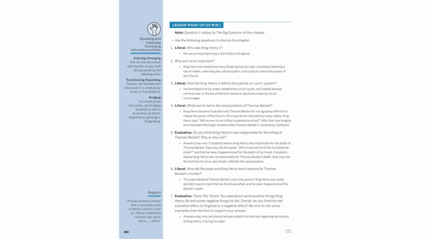King Henry II was pivotal in English history, instituting a tax on nobles, reforming the judicial system by eliminating trial by ordeal, and establishing circuit courts. His conflict with Thomas Becket, leading to Becket's assassination, remains controversial. While some blame Henry for Becket's death, others argue he never explicitly ordered it. The Pope canonized Becket, while Henry felt deep remorse.